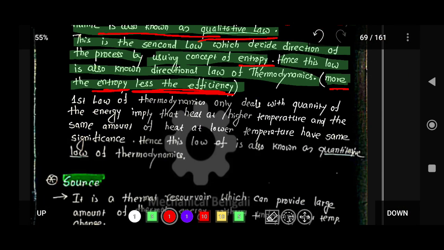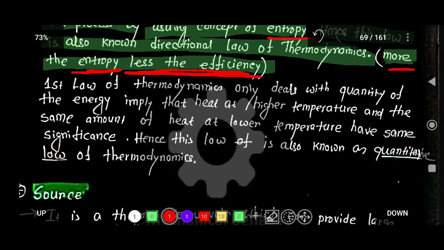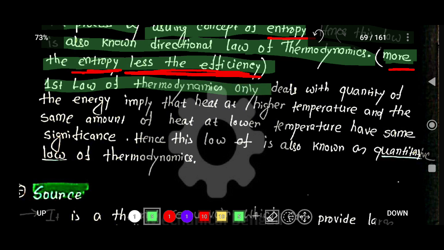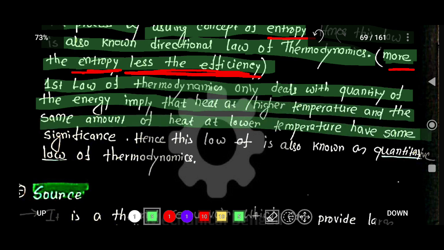Okay, now what is the first law of thermodynamics? The first law of thermodynamics only deals with the quantity of energy, implying that heat at high temperature and the same amount of heat at low temperature have the same significance. So remember this data.